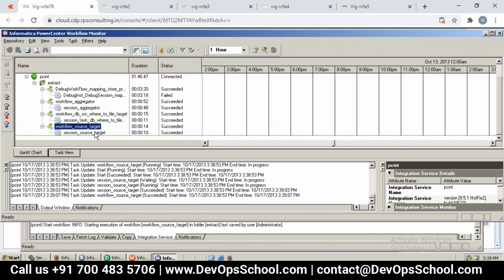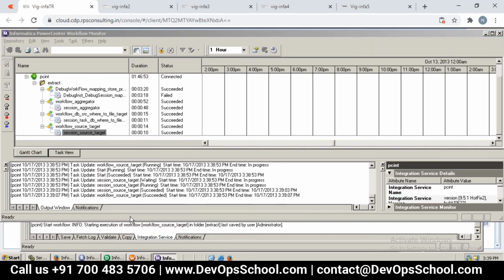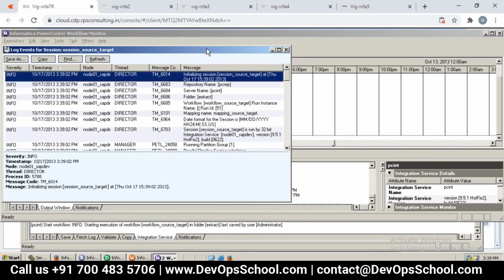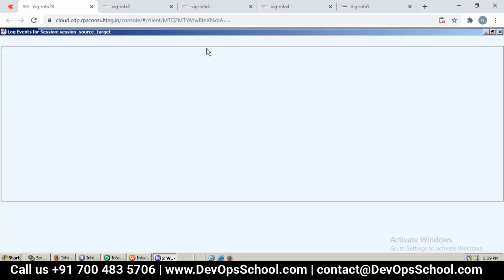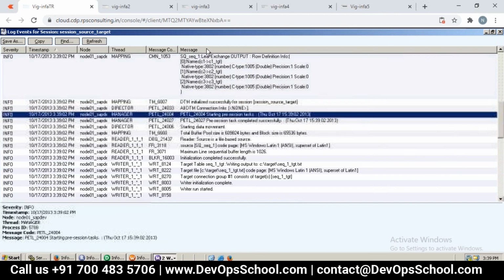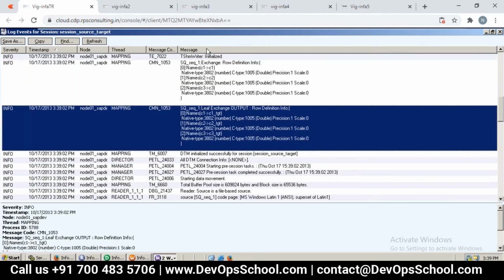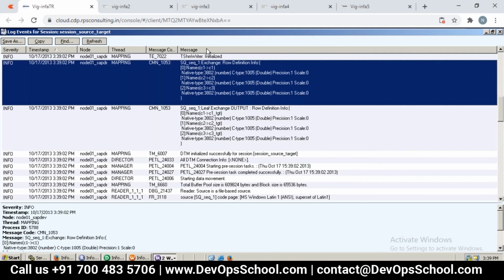Source target successful, right? We can see that at the end. Now we can open this session log. If you look at the messages here, can you see the detail messages? We did not see this much earlier.